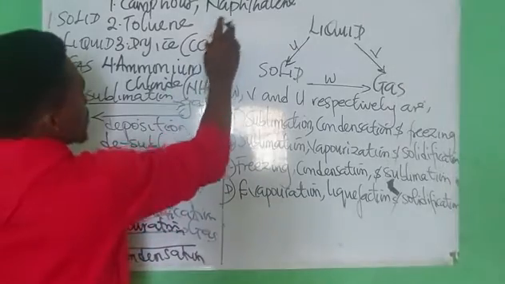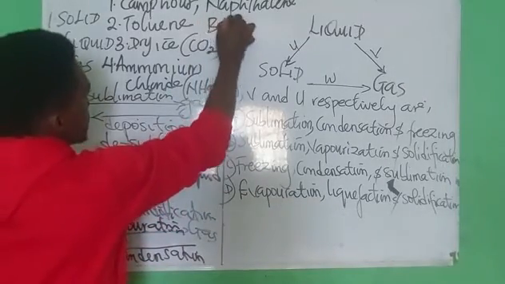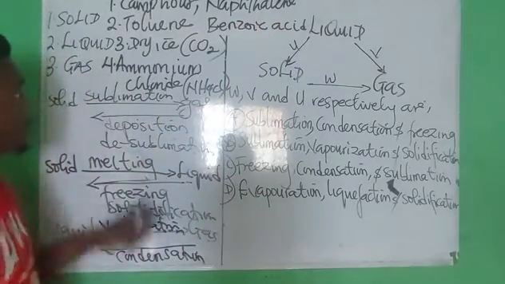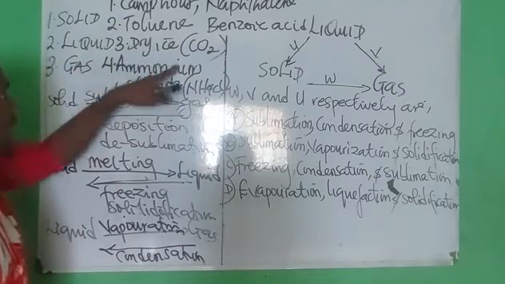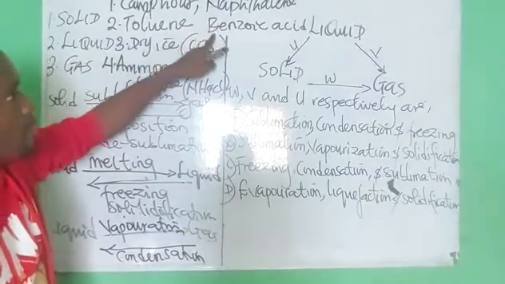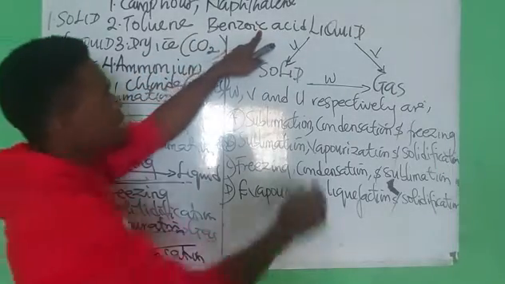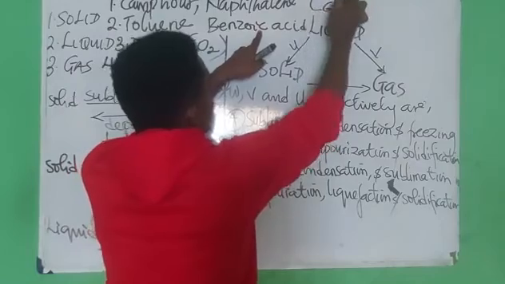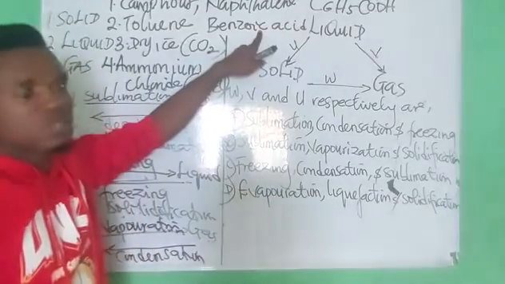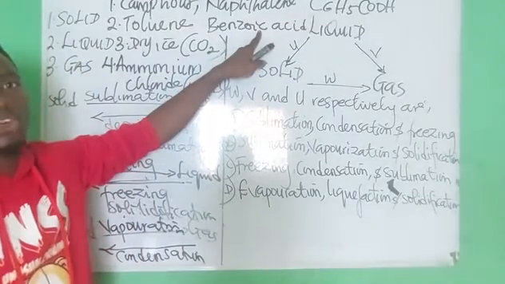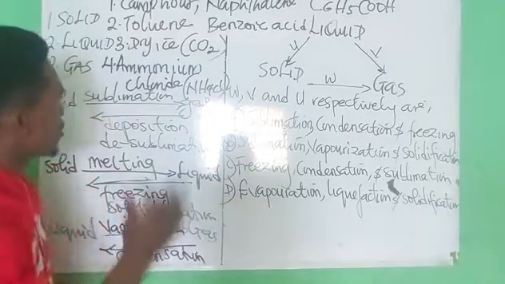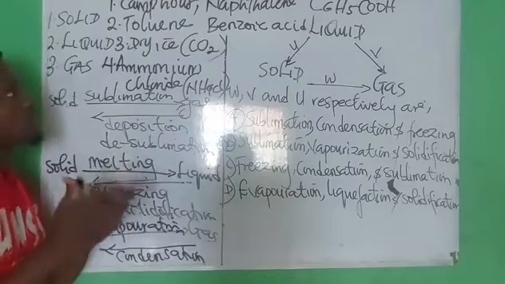The next one is benzoic acid, which can also undergo sublimation. So: camphor, toluene, dry ice (carbon IV oxide), ammonium chloride, naphthalene, benzoic acid. Benzoic acid is written as C6H5COOH. Take note of which of the following can undergo sublimation.